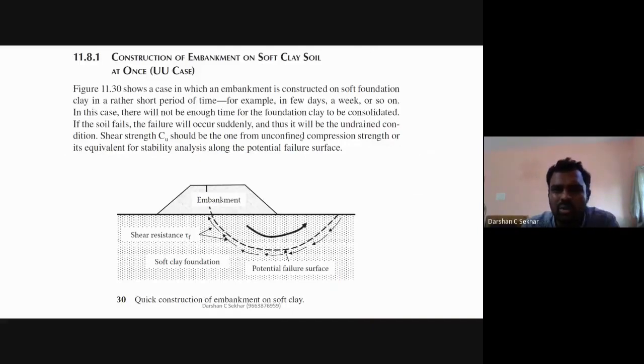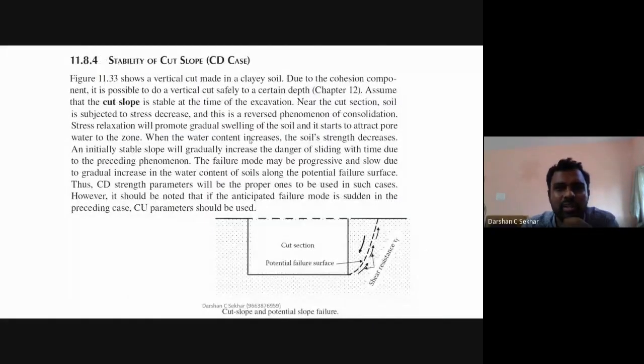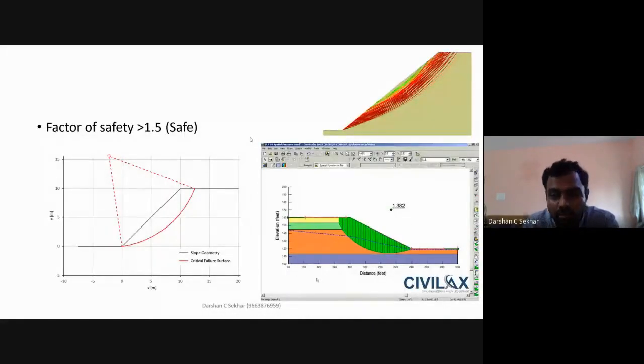And again, why is it so? UU test and this thing I wanted to explain. Based on all these parameters which you have determined, density, particle size, C and phi, I can find out the factor of safety. How? I have an analysis. I can have a textbook, I can have a software, I can do that directly. But to find out this factor of safety, I need to find out density, and I need to find out C and phi. That's the major input into my software or into my calculations. So once I know these, I can find out my factor of safety.